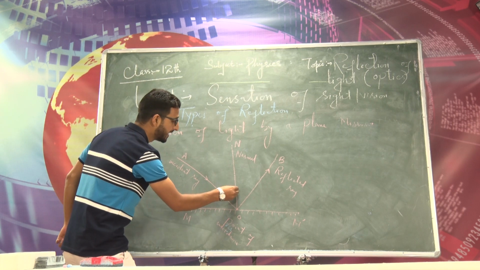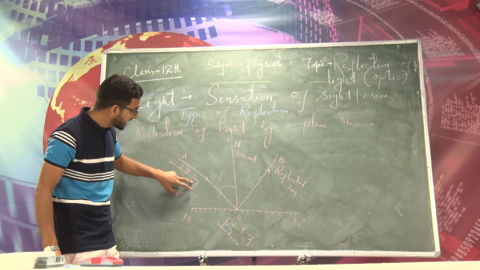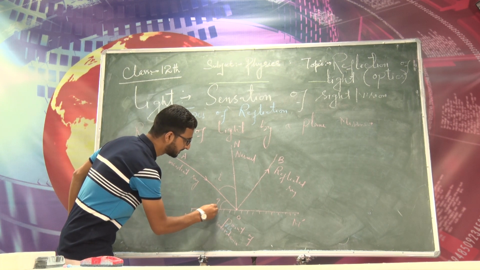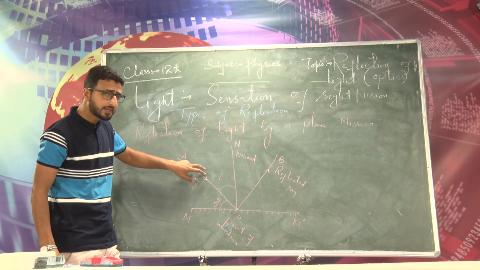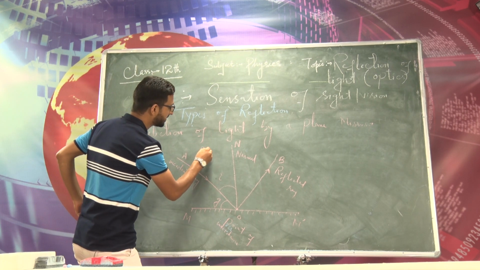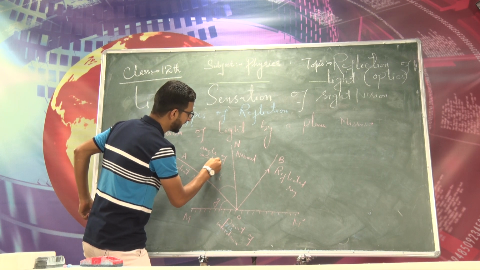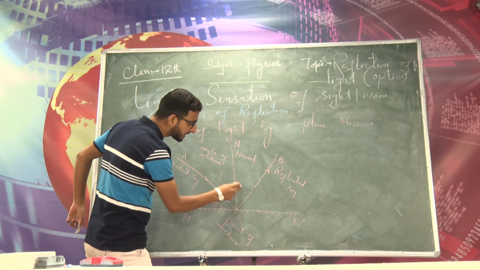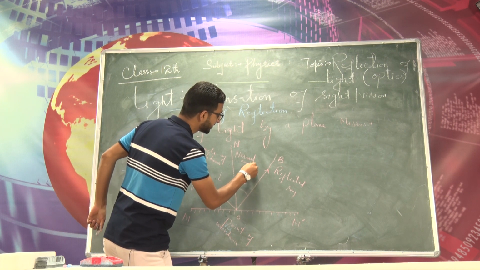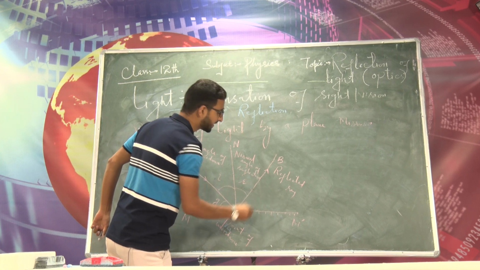Now let us define angle of incidence. You already know it. This angle which the incident ray makes with the normal, not this angle, this is basically called the glancing angle. The angle which the incident ray makes with the normal is called the angle of incidence. And the angle which the reflected ray makes with the normal is called the angle of reflection, usually denoted by R. So this angle is the angle of reflection, right? So you know the terminology now.